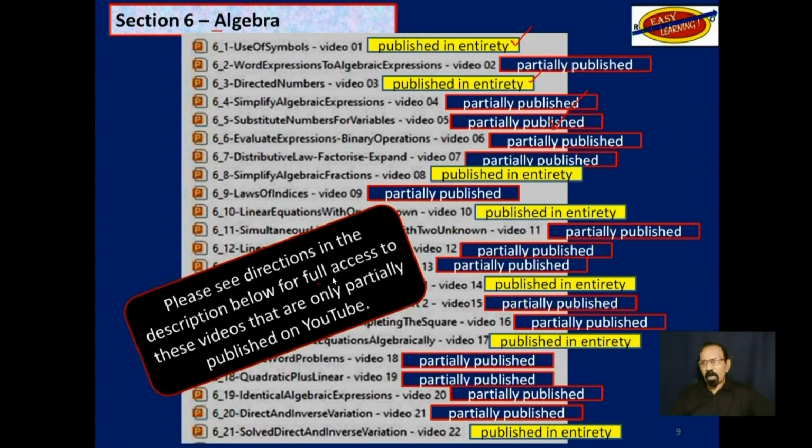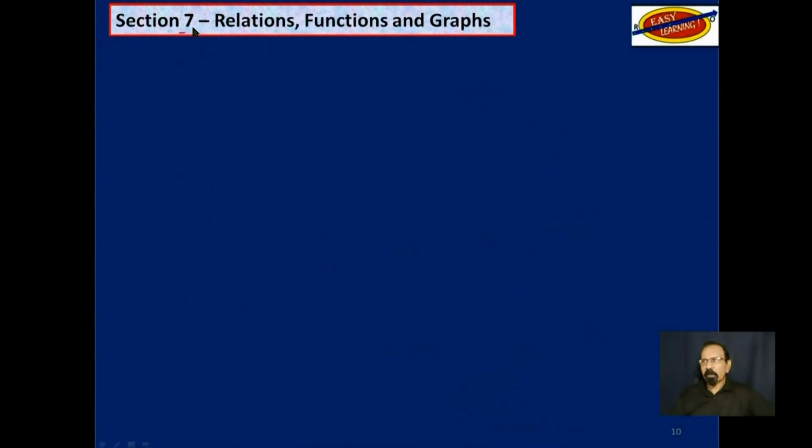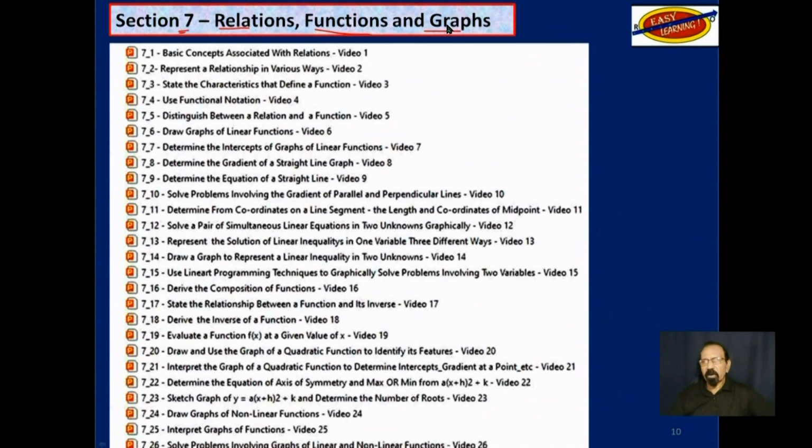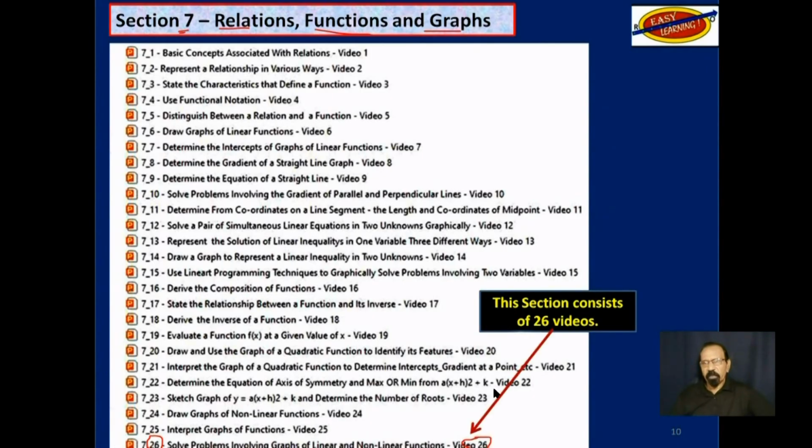Again, if you need full access to these videos that are only partially published on YouTube, please see directions in the description below. Right now, we are at section 7, relations, functions, and graphs. We have 26 objectives in this section, 1 video per objective, which would give us 26 videos.